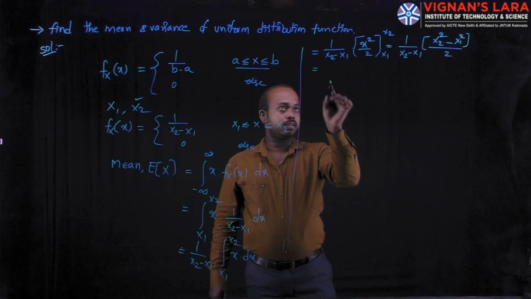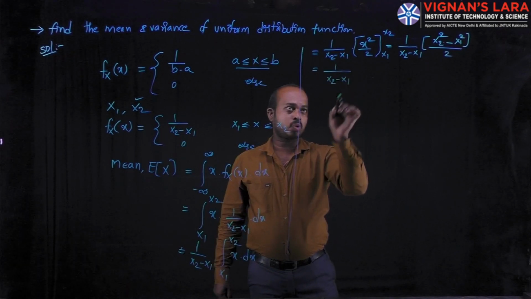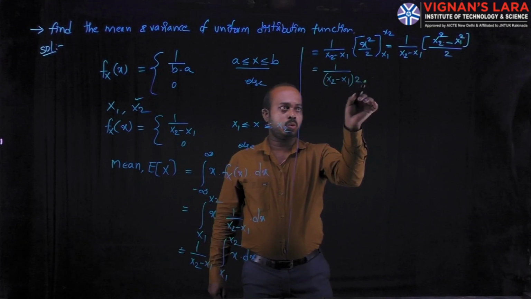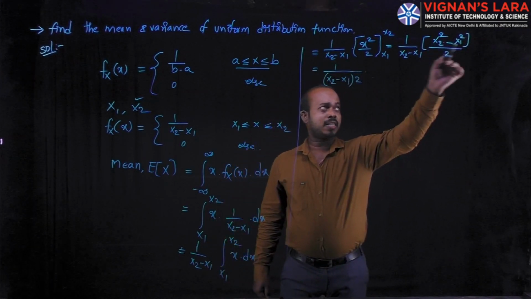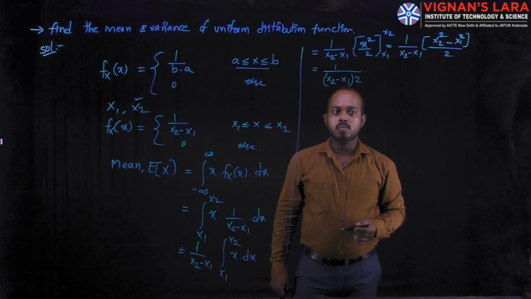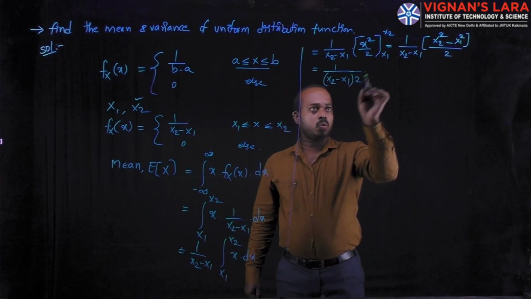You can write 1 divided by x2 minus x1 into 2 in the denominator. This is the a square minus b square formula. For this you can write a minus b into a plus b.